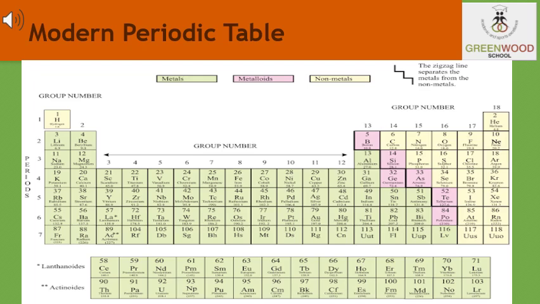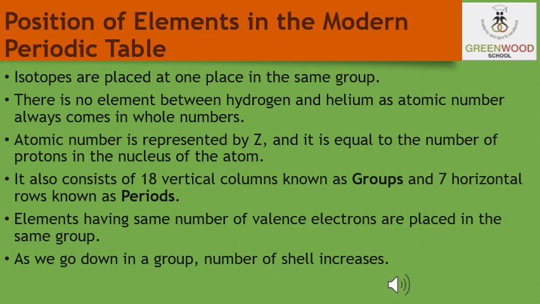The number of elements in any period is fixed by the maximum number of electrons that can be accommodated in that particular shell. Students, we have already discussed in the previous classes that the atomic number is equal to the number of protons in the nucleus.